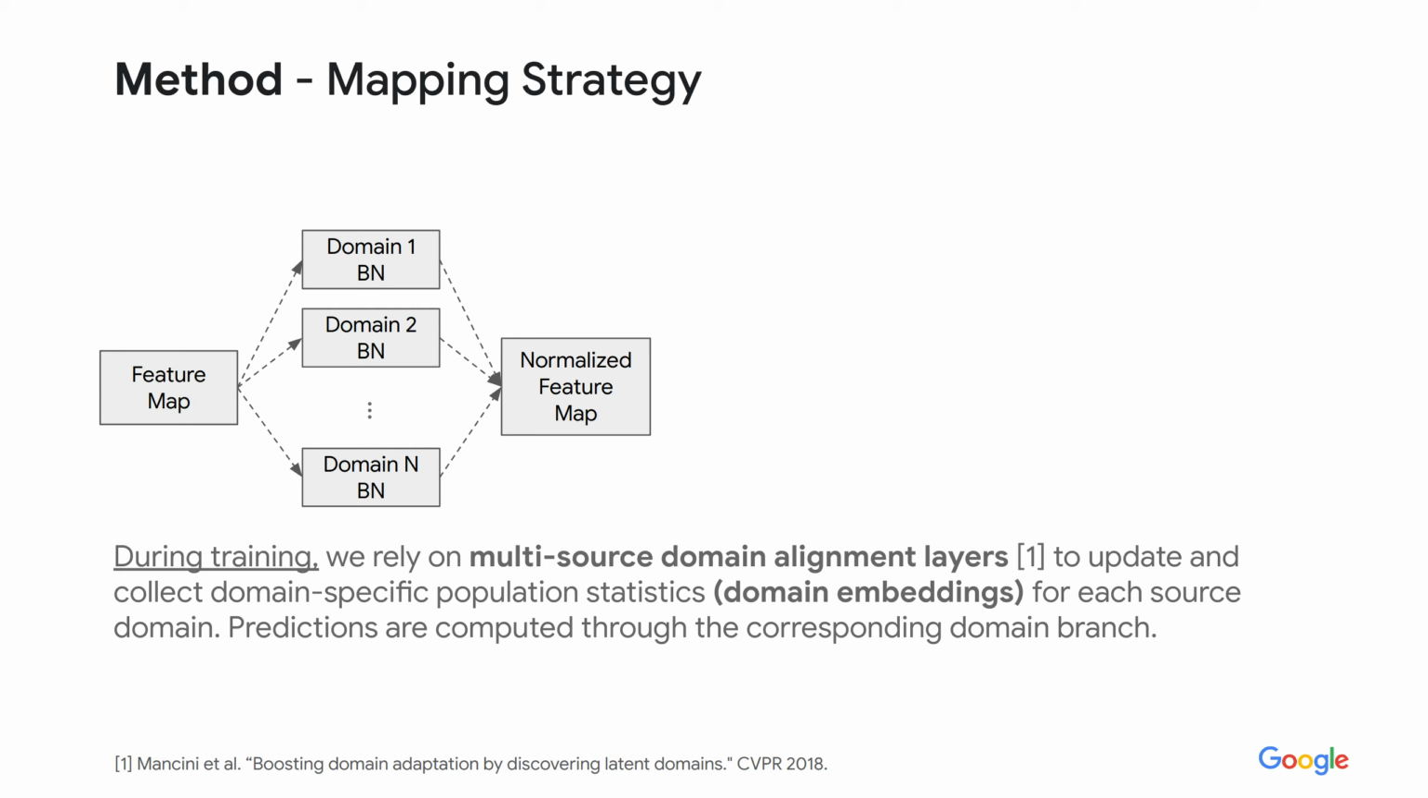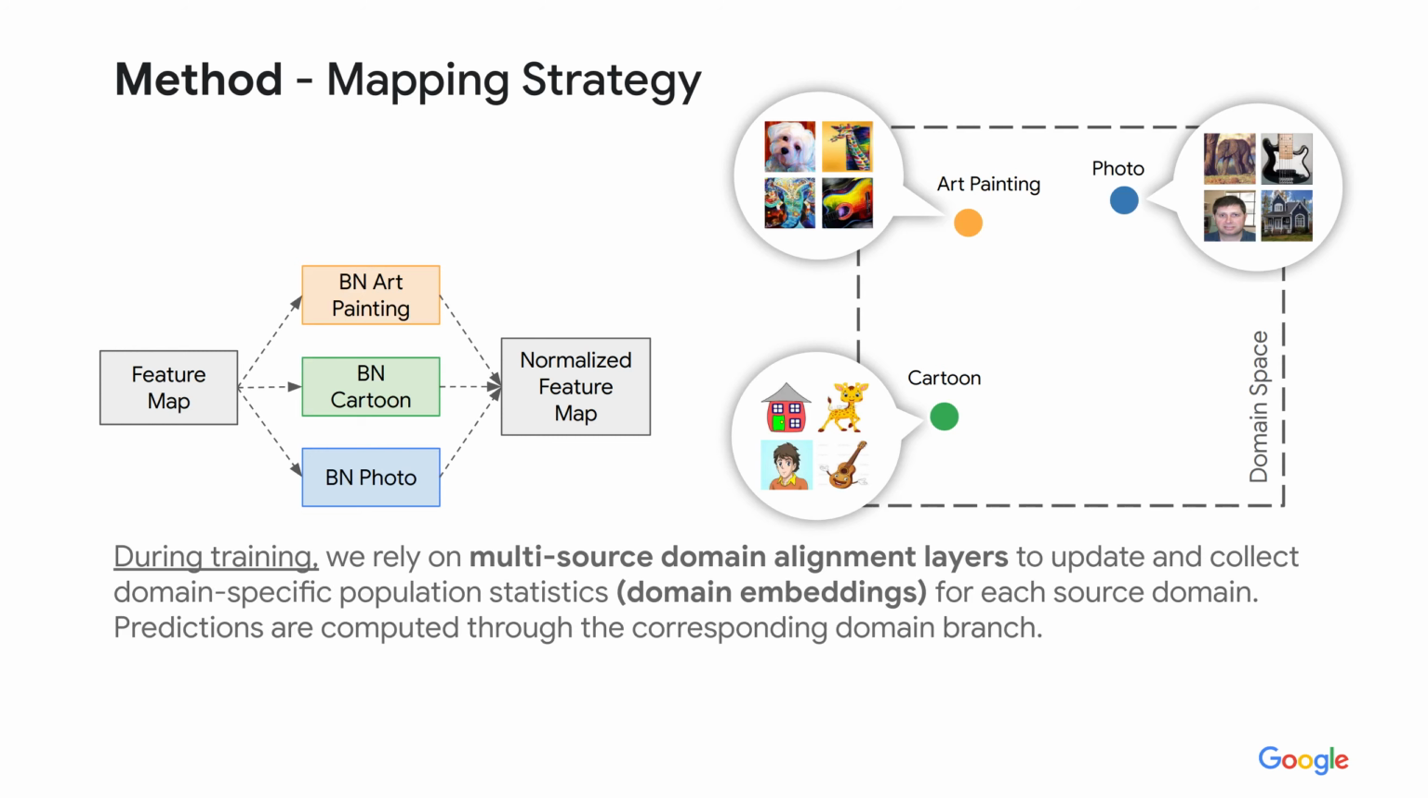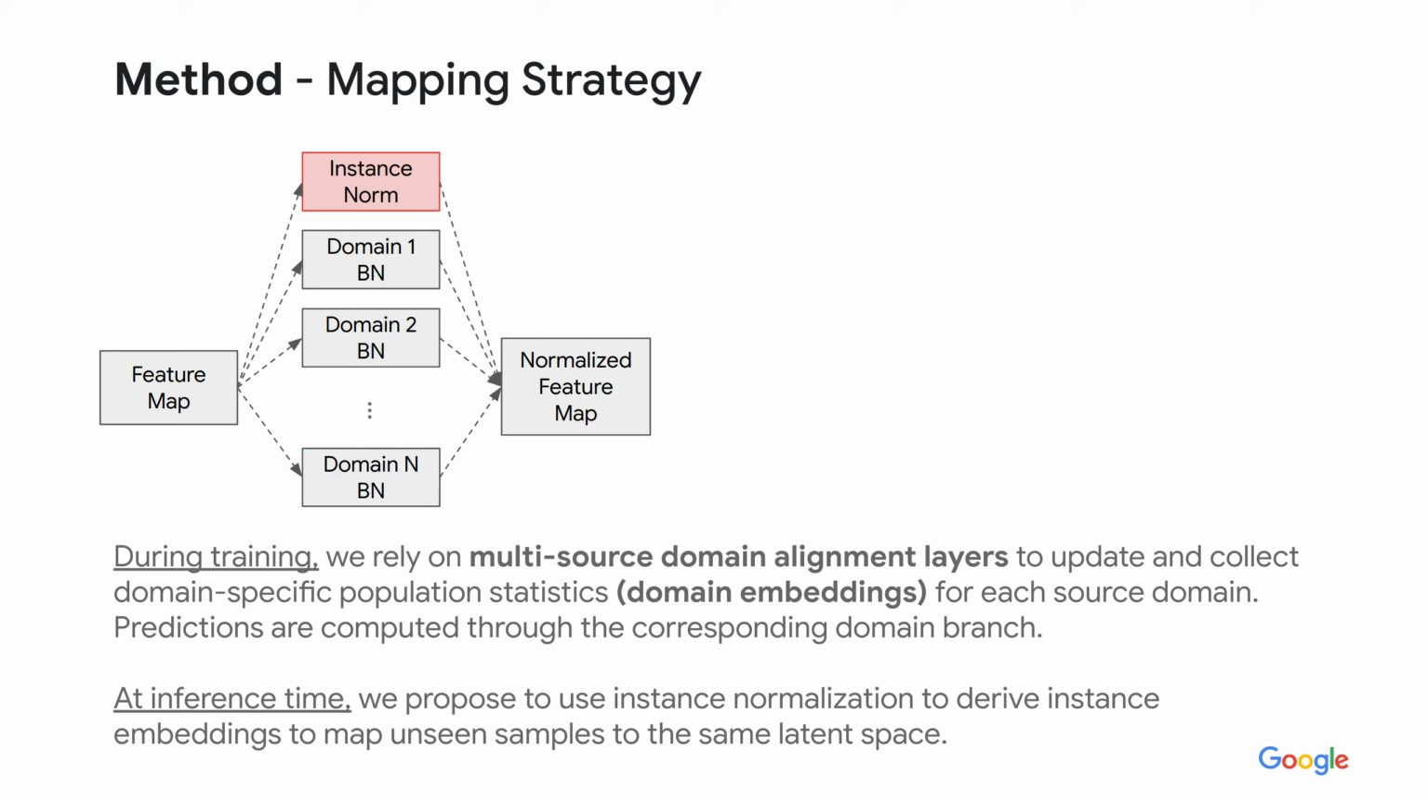Predictions for samples of which the domain label is known are thus computed by propagating them through the corresponding domain branch. If we consider once again the PAX dataset with our painting, cartoon, and photo as source domains, this would result in a multi-domain batch normalization layer with distinct batch normalization branches for each source domain. At every level in the network, the domain-specific population statistics allow us to map all source domains into the same latent space. At inference time instead, we receive a sample from an unknown domain.